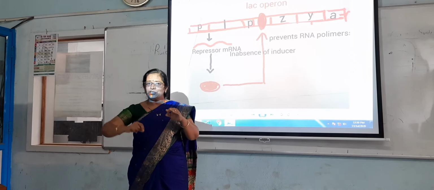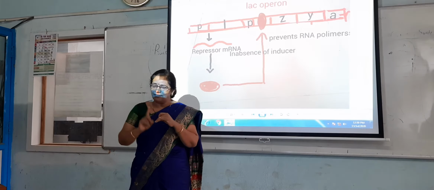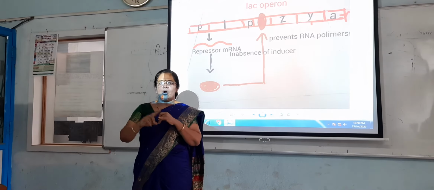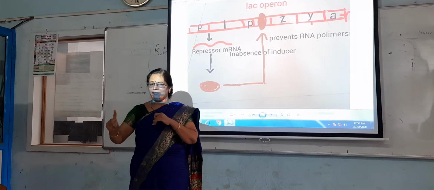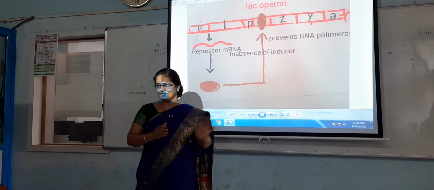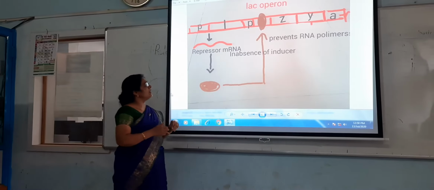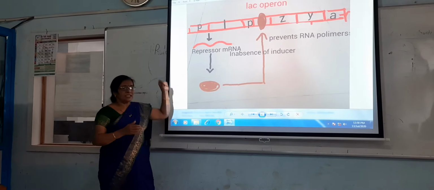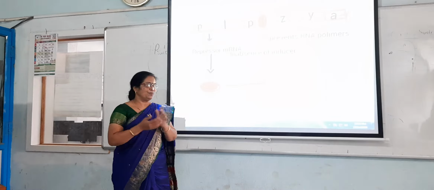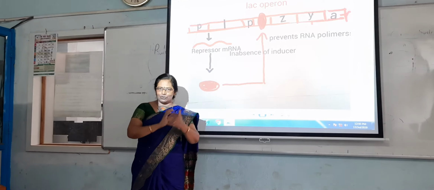That is the regulation of protein synthesis at the level of messenger RNA. In this case, the regulation is done at the level of synthesis of messenger RNA. What happens here? When the Escherichia coli is kept in the sucrose, the food material is provided with the help of that sucrose.